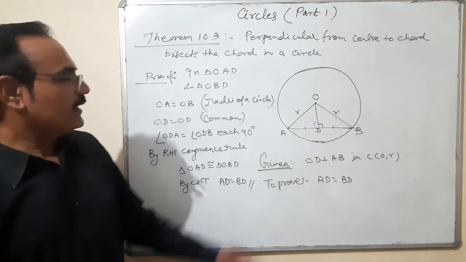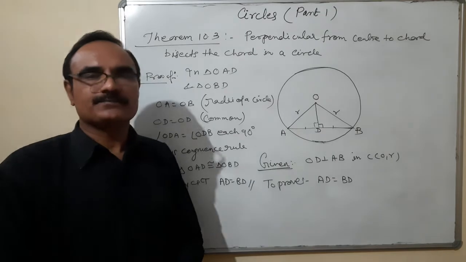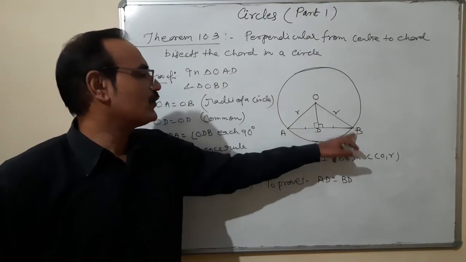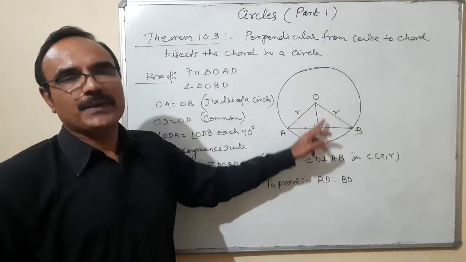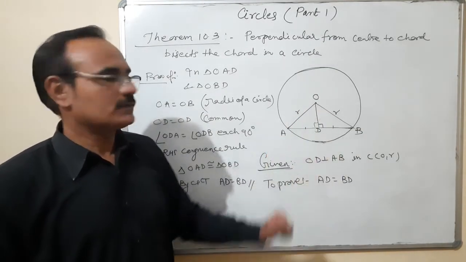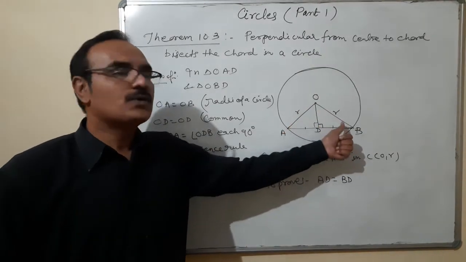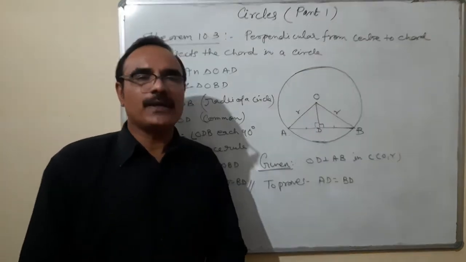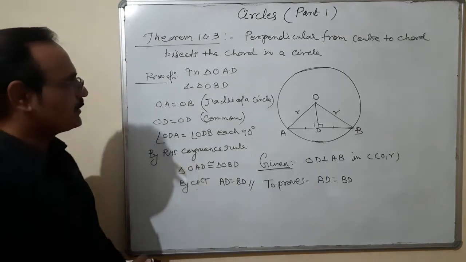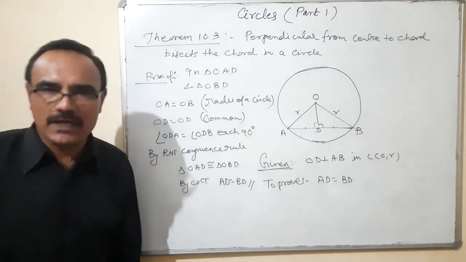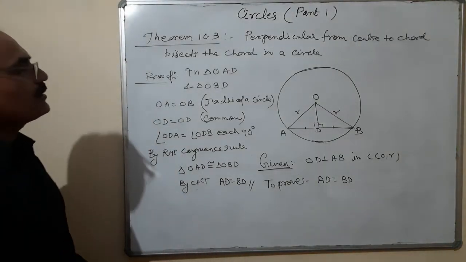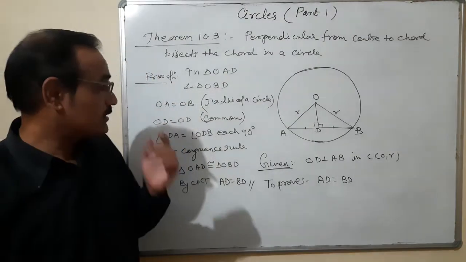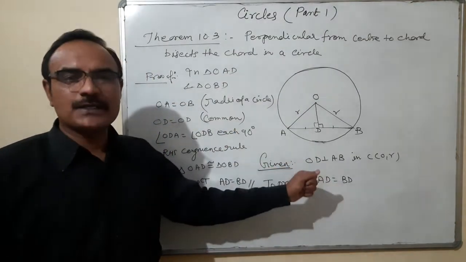AD is equal to BD. And by CPCT, angle AOD is equal to angle BOD. That means this perpendicular will be the angle bisector also. Many more things we can prove, but here we are proving only AD is equal to BD. So it is theorem 10.3, perpendicular from center to chord bisects the chord. Theorem 10.4 is the converse part of it, that means again the given and to prove are exchanged.